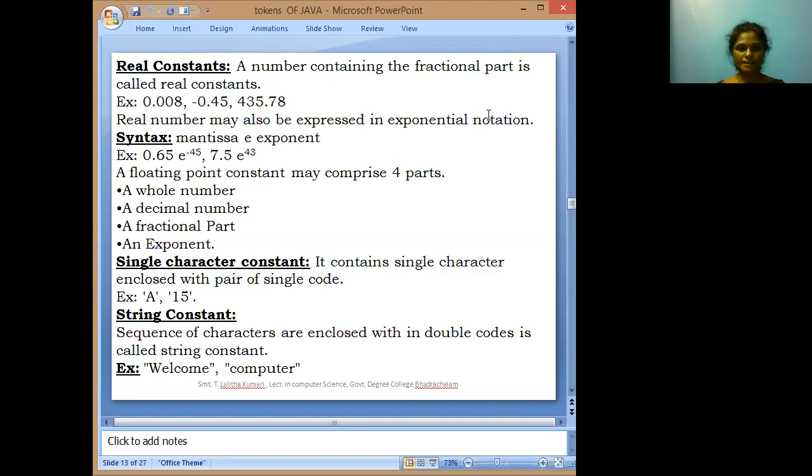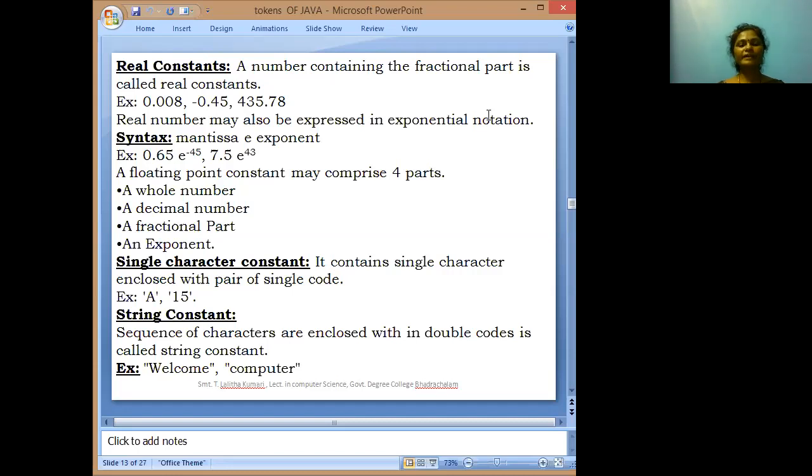In a character, the alphabet or number value is enclosed within the single quote. Whenever we take a single quote, it automatically is taken as a character. So how can we recognize a number as a character? It is enclosed within single quotes. The number is also treated as a character.